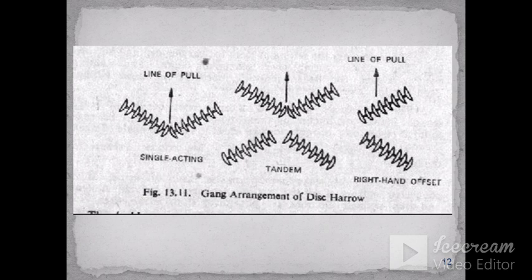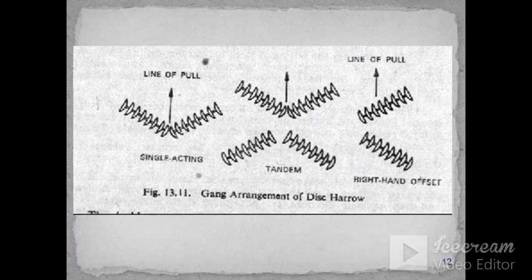These are some arrangements of the disc harrow. In a single action disc harrow, the line of pull is at the center, and the arrangement of the discs is also known as a gang. Two gangs are arranged on both sides of the tractor, to the left and right.